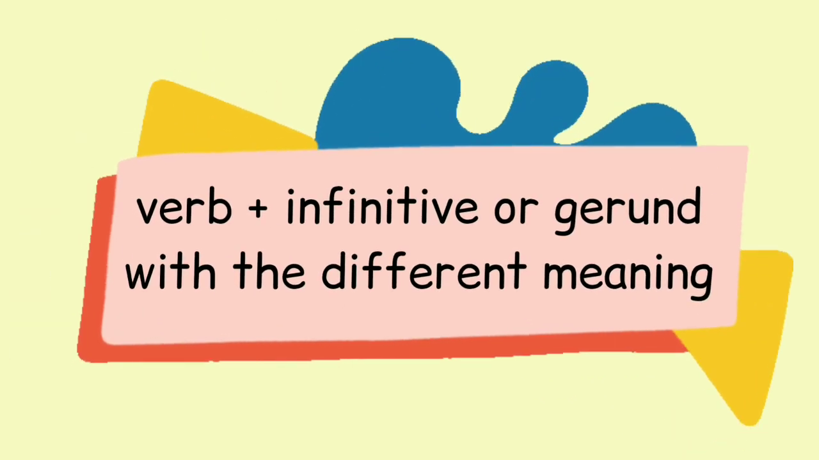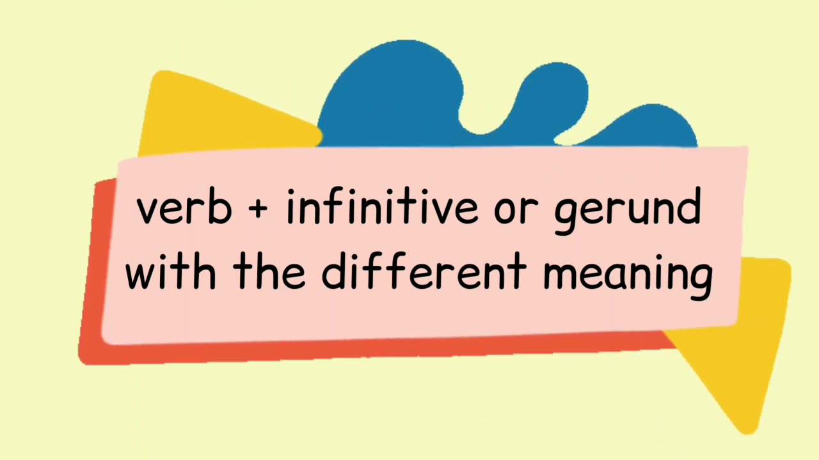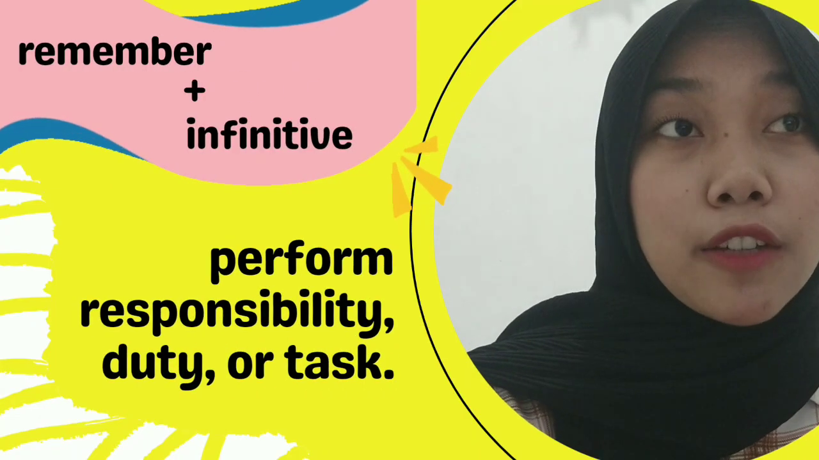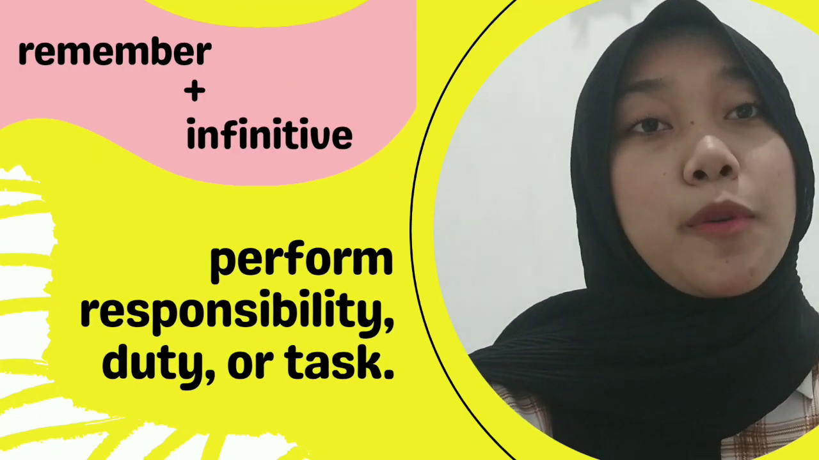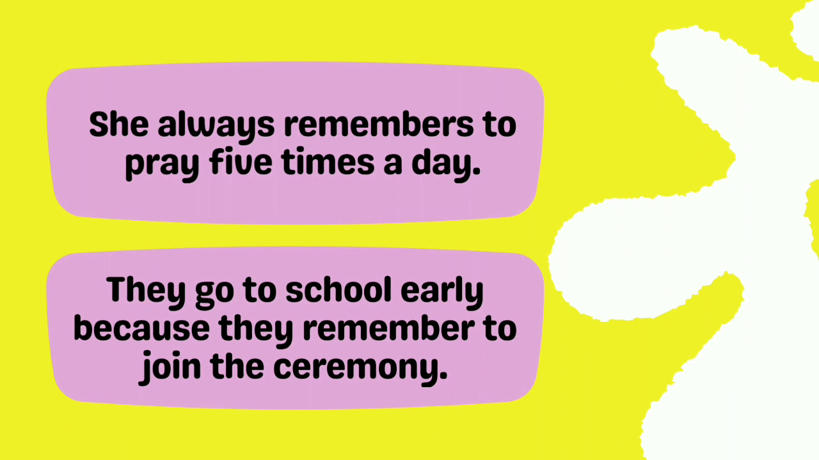Okay, next is about the verbs that are followed by infinitive or gerund, but have different meanings. The first verb is remember. The verb remember plus infinitive means to perform a responsibility, duty, or task. For example, she always remembers to pray 5 times a day. They go to school early because they remember to join the ceremony.